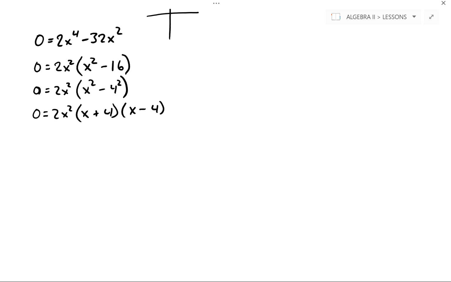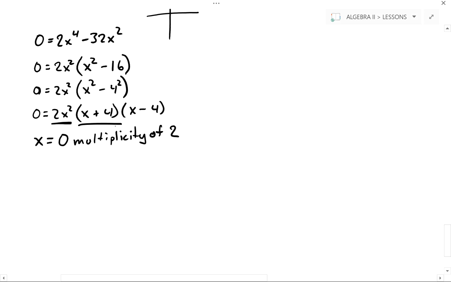So we can ask ourselves, by looking at each term, what are my zeros? Looking at the first factor of 2x squared, what makes that equal 0? Well, x equaling 0. However, the x has a square on it. That means that really this is x times x, which means there's 2 locations that I could plug 0 in to make that 0. So we would say that this has a multiplicity of 2.